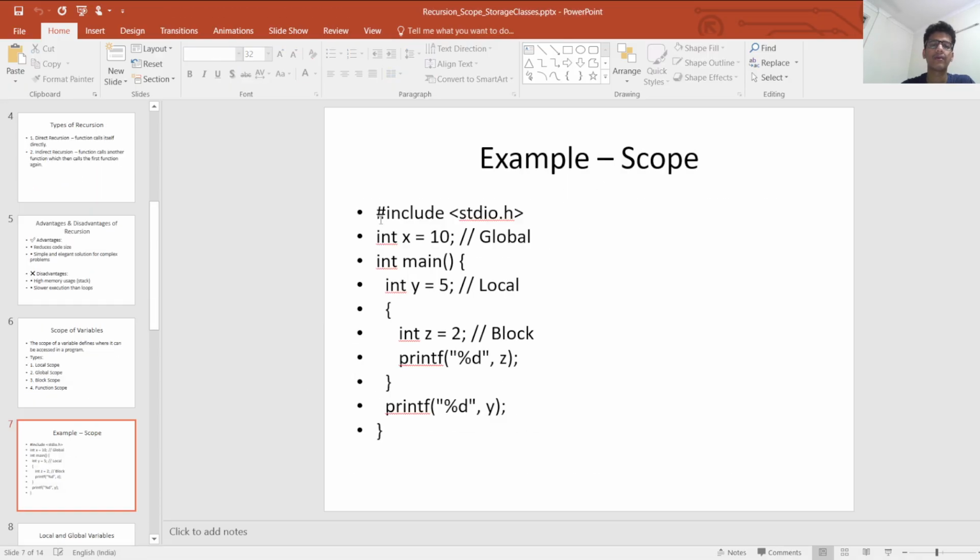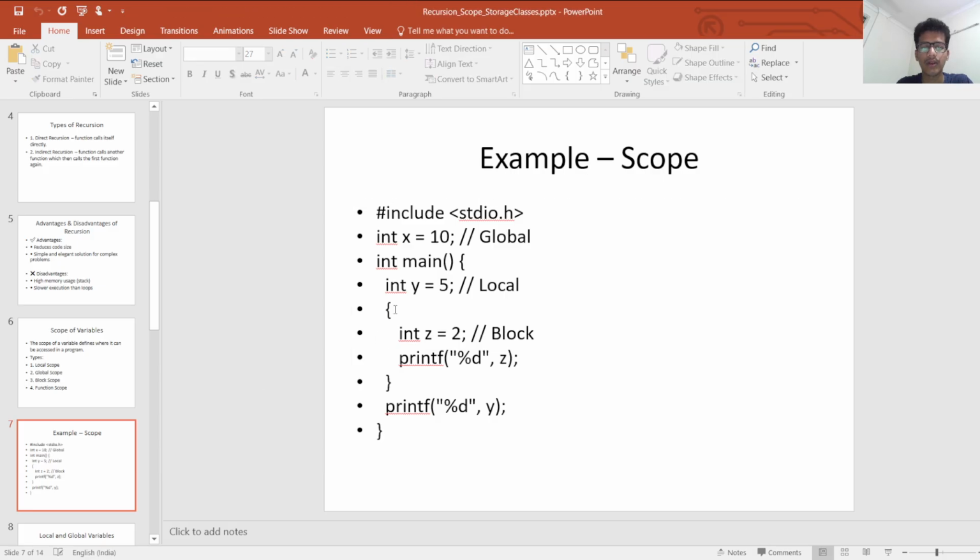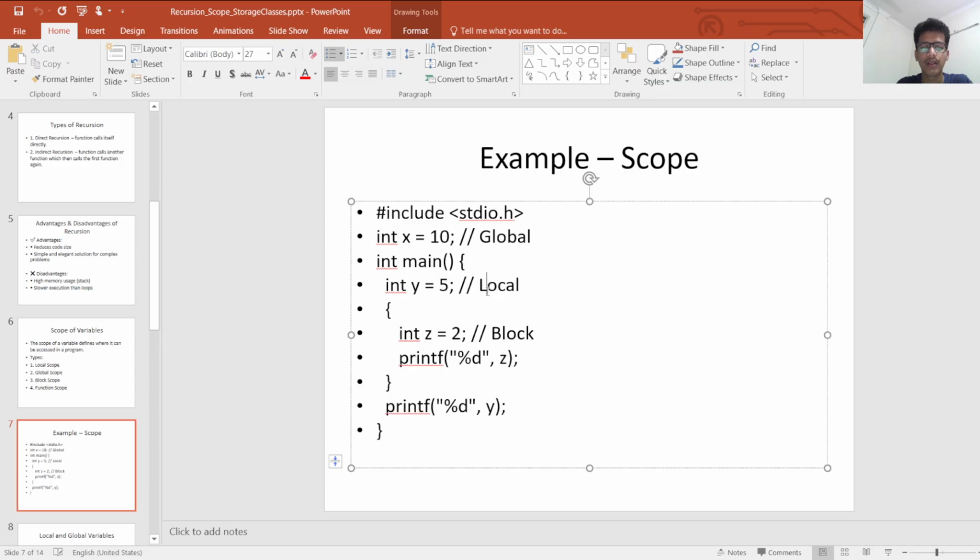Example of scope. #include <stdio.h>, int x. This is a global scope, this is a local scope, this is a block scope, which is only used in this specific block. The int here is used in the entire function, and the int x = 10 can be used in the entire program anywhere.